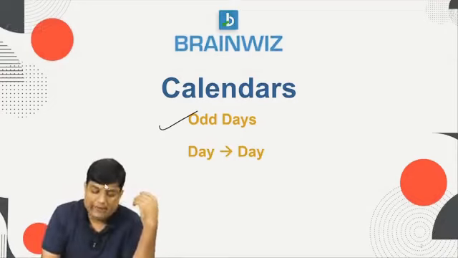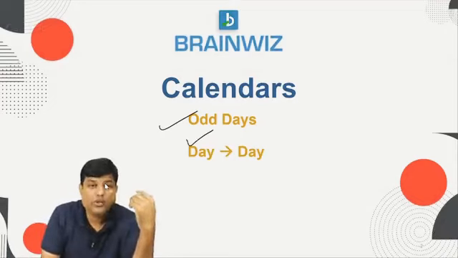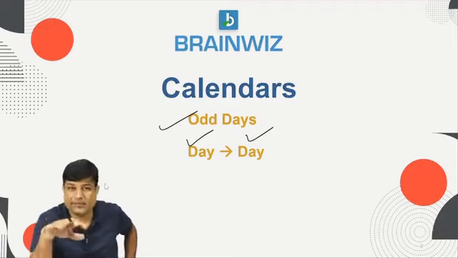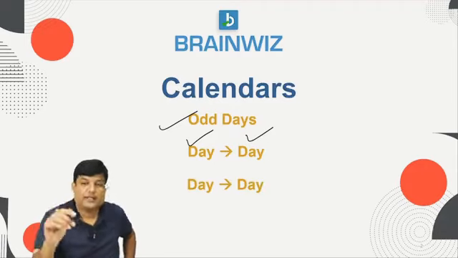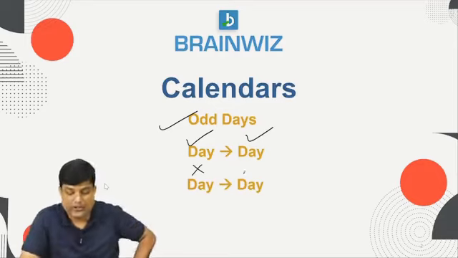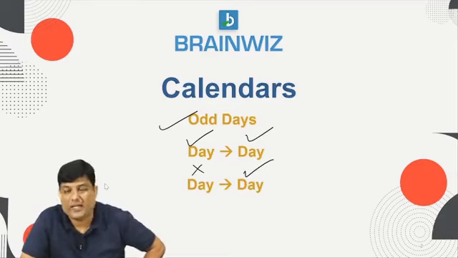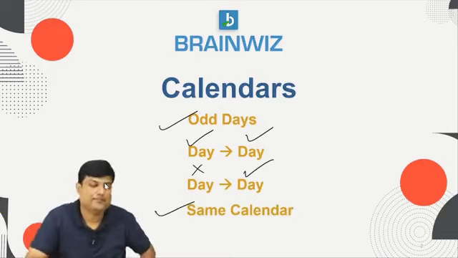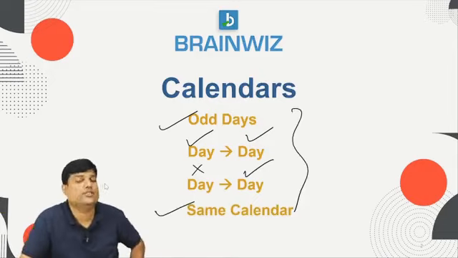Next one, a day will be given to you. With respect to that day, you're supposed to find out the other day. Third model, a day is not given to you. Still, you're supposed to find out the other day. Last one is same calendar. These are the 4 types of questions you're going to have.